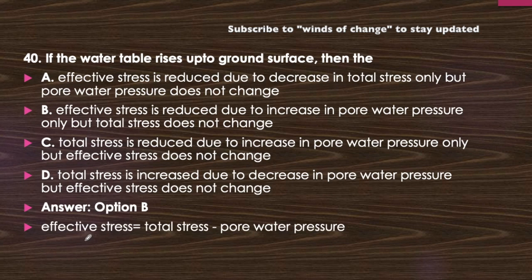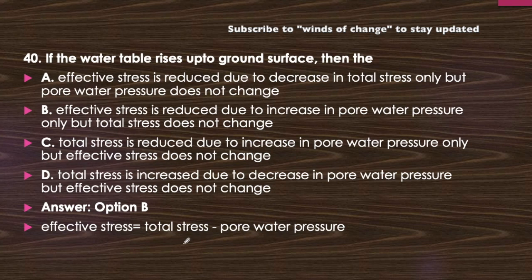Because effective stress is total stress minus pore water pressure, and since pore water pressure will change, effective stress will change, but the total stress value will remain constant if the water table comes up to the ground surface. Only if it goes above the ground surface will there be a change in the total stress.